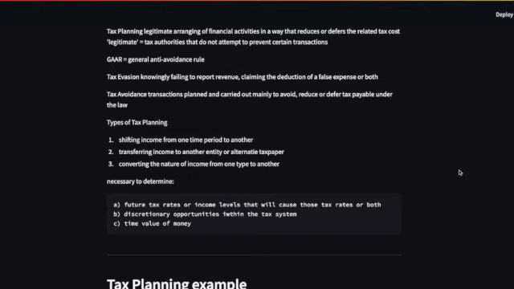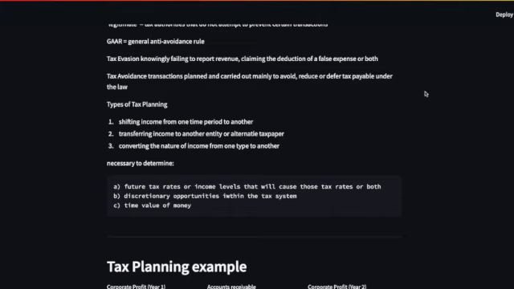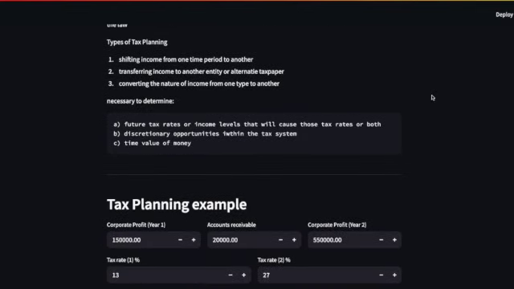GAR is the general anti-avoidance rule. Tax evasion is knowingly failing to report revenue, claiming the deduction of a false expense, or both. Tax avoidance is transactions planned and carried out mainly to avoid, reduce or defer tax payable under the law.